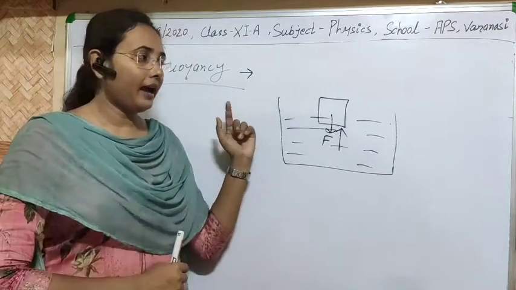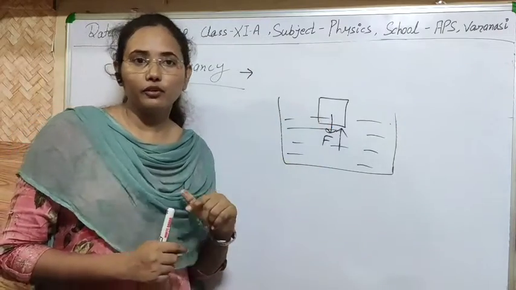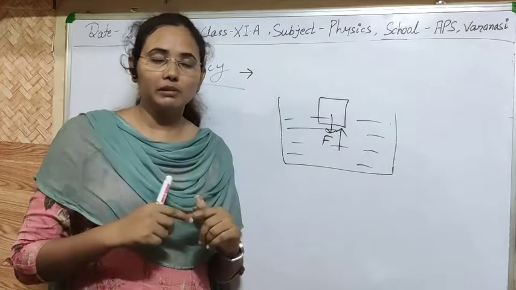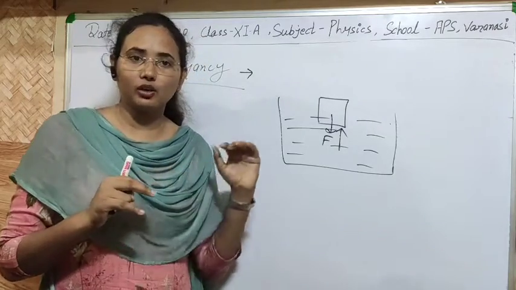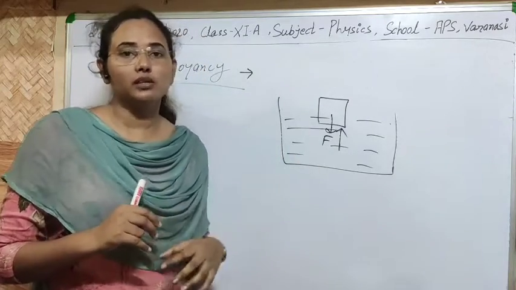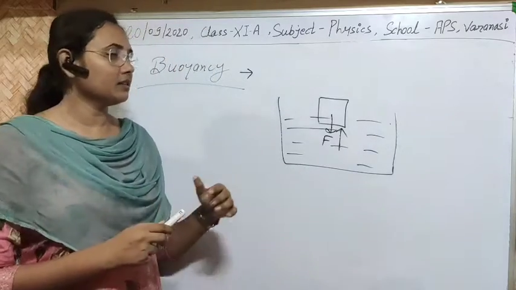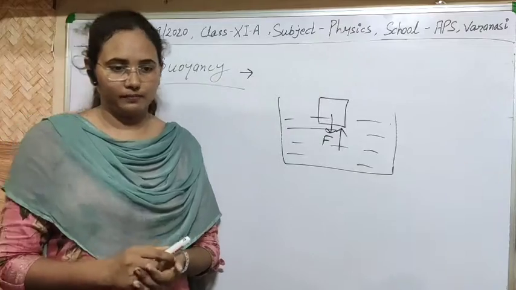It means it will act according to the center of buoyant force, not according to the center of gravity. Clear? Then let's study the Archimedes principle.